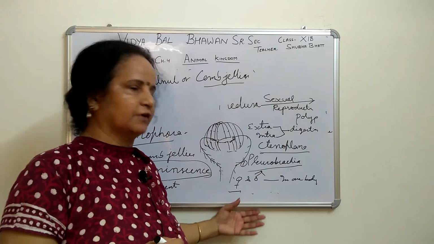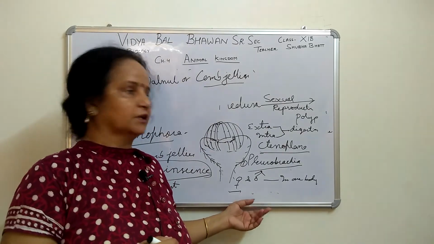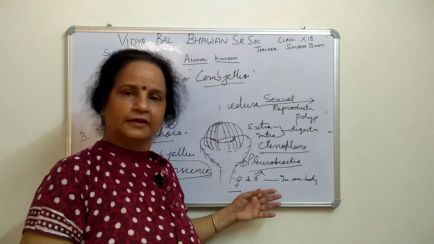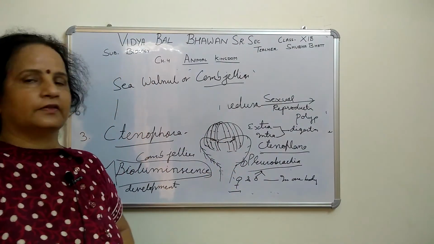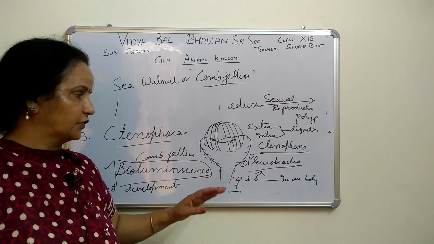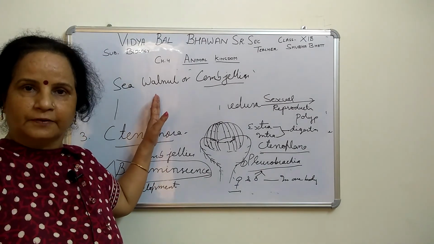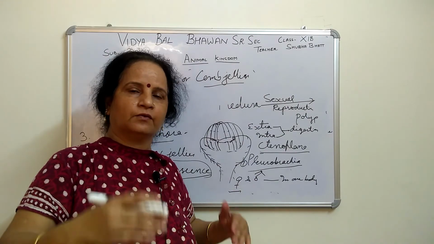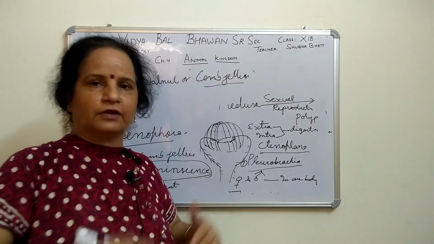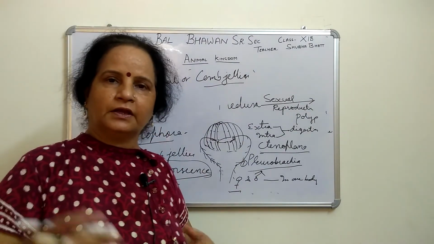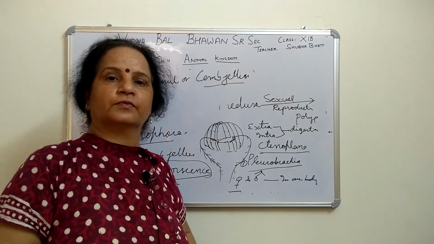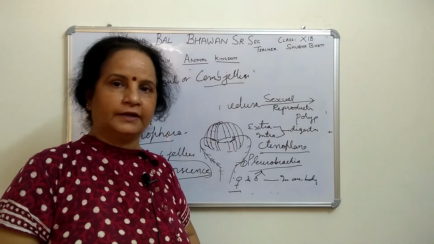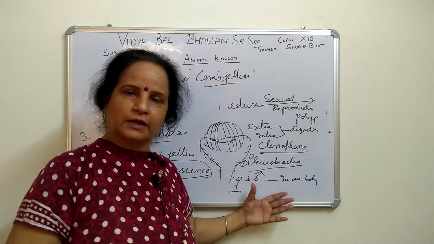That is the way of learning the characteristics of all, because there are a number of them. In the next class we will start platyhelminthes, which is more advanced than these 3. We have seen porifera, coelenterata, ctenophora, one by one. As we move forward, the organisms are more complex, more evolved, or more developed forms, right?